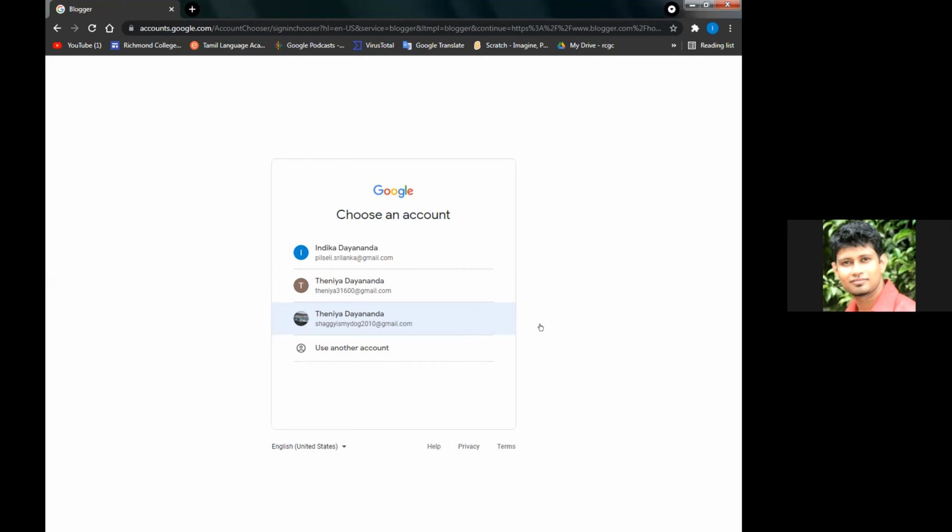Please select the email account and then give a password. That will open Blogger for you. Okay, it's slow. So others have to patiently wait till it loads.